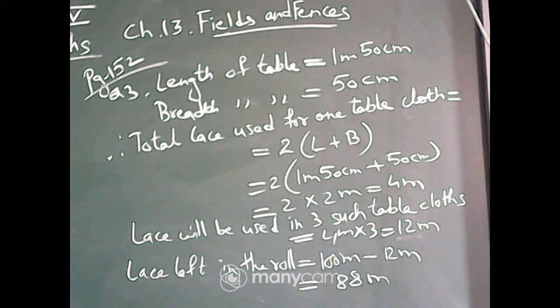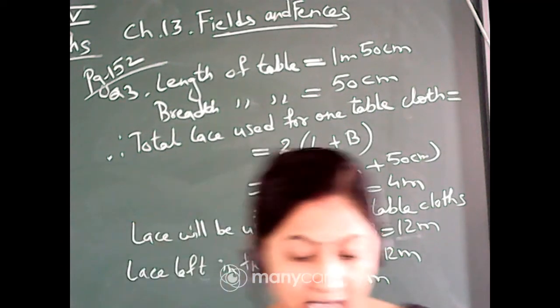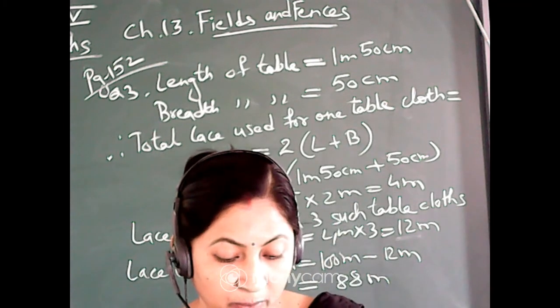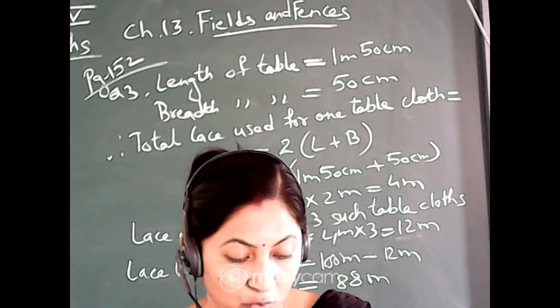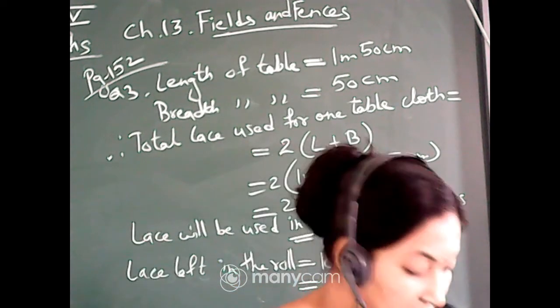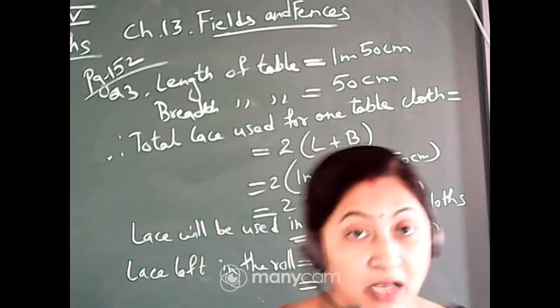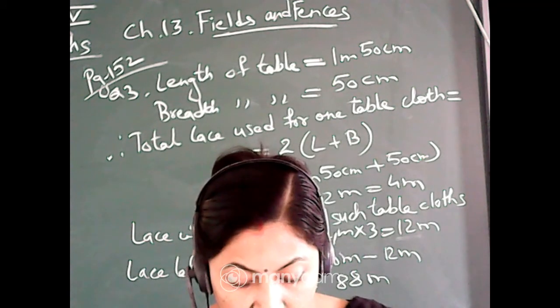Okay. Now come to the next page, page 153, activity. Find out the length of the boundary of these shapes. You can use a thread. You have to find the boundary of these shapes. See, this is an activity. How will you count? Just count the squares. That will give you the area of that